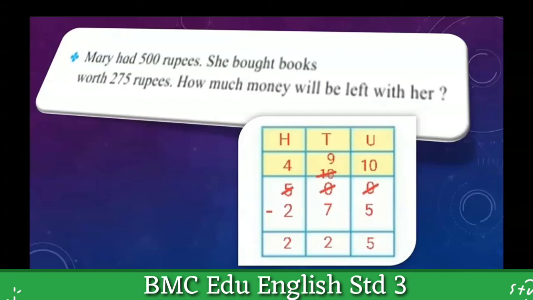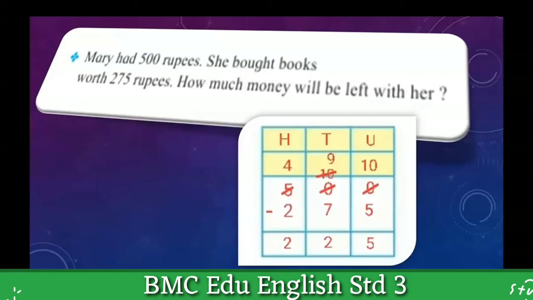So I cut, there will be 4 at the hundreds place, and after that on the tens place there will be 10, but I need 1, so again I have to cut that 10. 9 will remain at the tens place, and here now I got 10, and now I can easily subtract 5 from 10 and my answer will be 5.